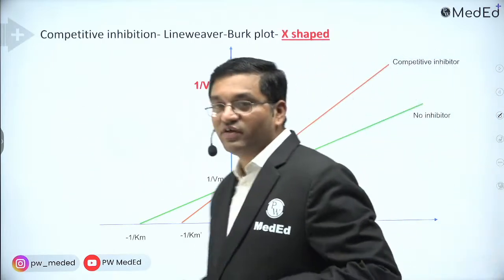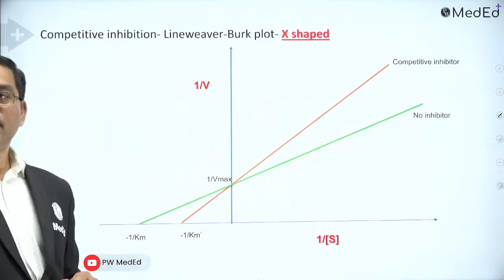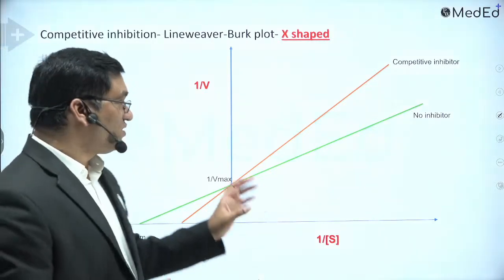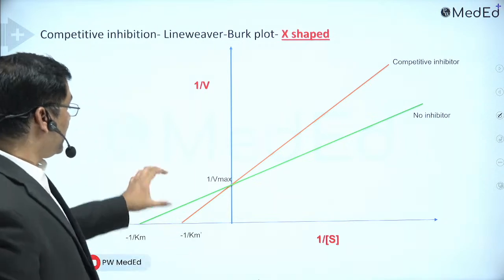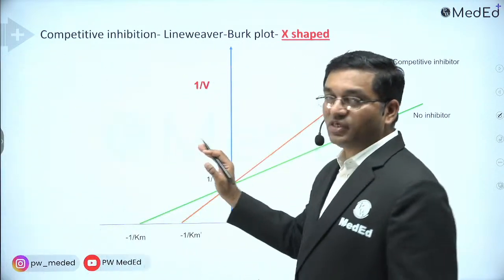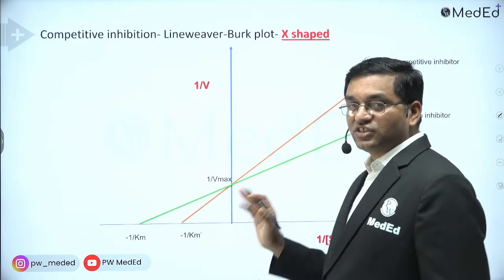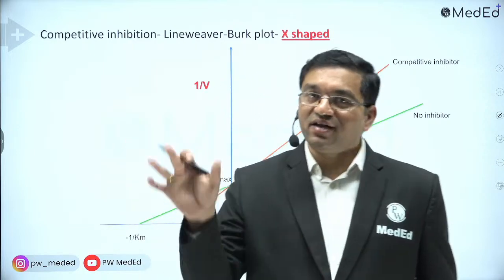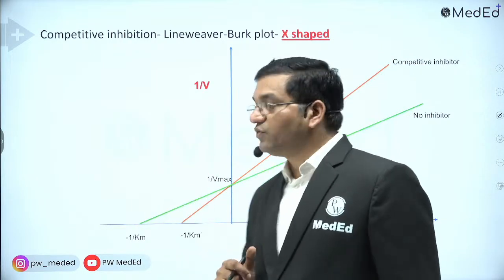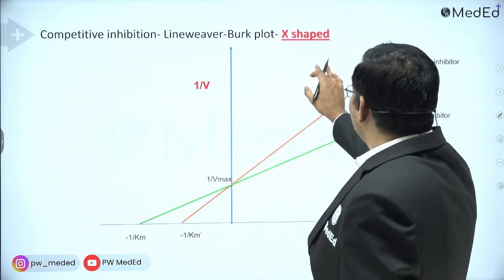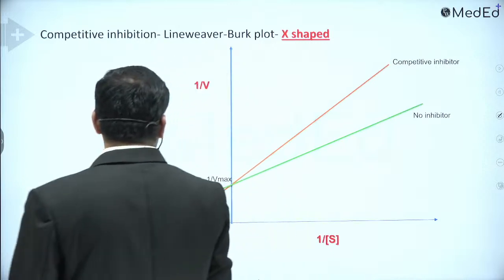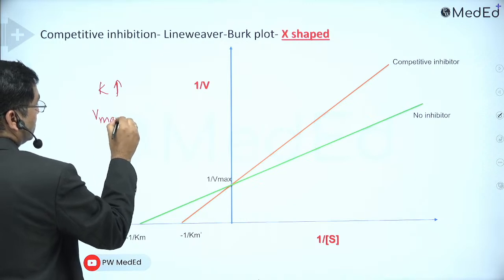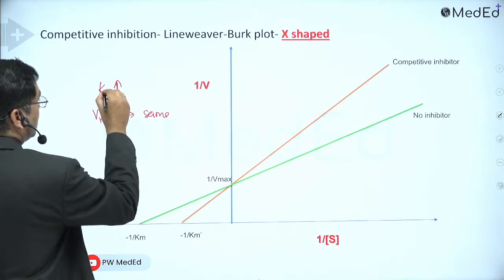See the graph. This is very, very important. It can be an image based question. Don't think too much in this. This is a Lineweaver-Burk plot. If it is X shape, it is competitive inhibition. If it is V shaped, it is non-competitive inhibition. And if they are parallel lines, it is uncompetitive inhibition. So in competitive inhibition, the Lineweaver-Burk plot is X shape, where Km increases and Vmax remains the same.